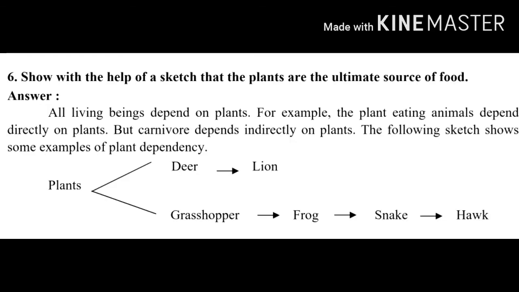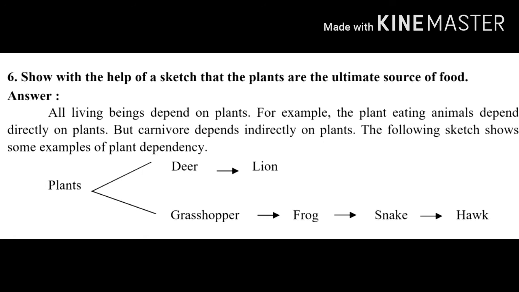Sixth, show with the help of a sketch that the plants are the ultimate source of food. Answer, all living beings depend on plants. For example, the plant-eating animals depend directly on plants, but carnivores depend indirectly on plants. The following sketch shows some examples of plant dependency.